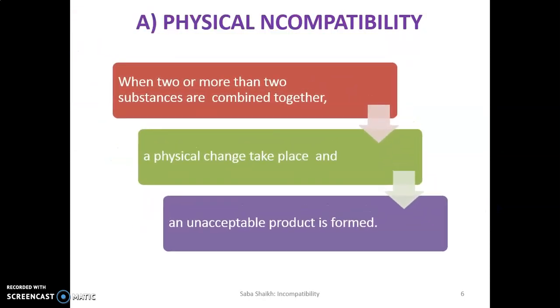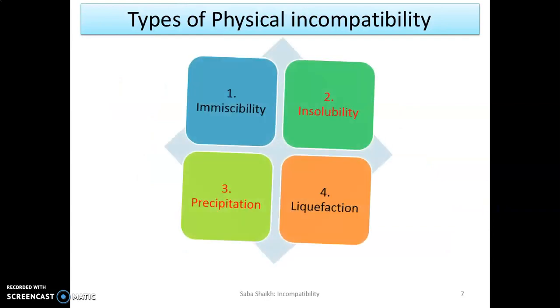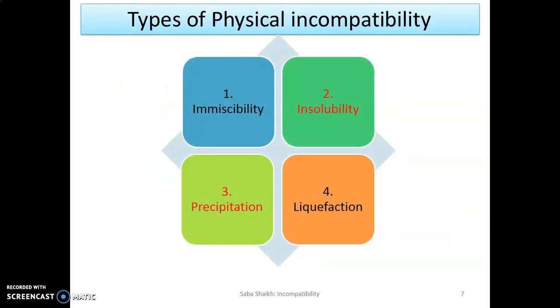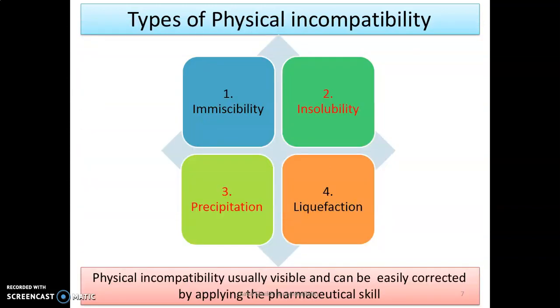Now, the definition of physical incompatibility: when two or more substances are combined together, a physical change takes place and an unacceptable product is formed. Physical incompatibility is usually because of four types, that is immiscibility, insolubility, precipitation and liquefaction. These are the four main factors due to which physical incompatibility takes place. This physical incompatibility is usually visible and can be easily corrected by applying pharmaceutical skills.